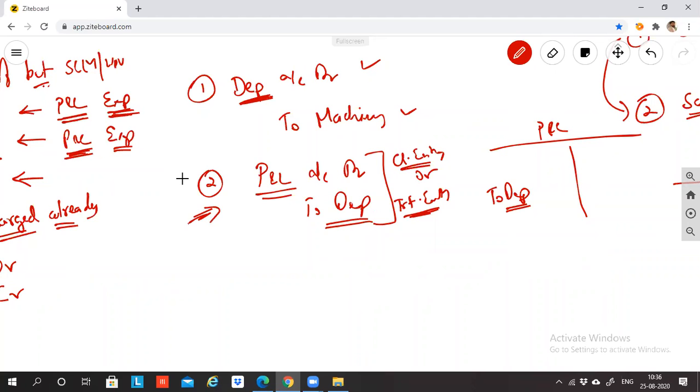So what is the thing? Depreciation is an expense. It is in debit. To transfer it, it has to come to credit. Credit depreciation, P&L debit. Okay, sir. This is called a transfer entry. Correct? Okay, sir.